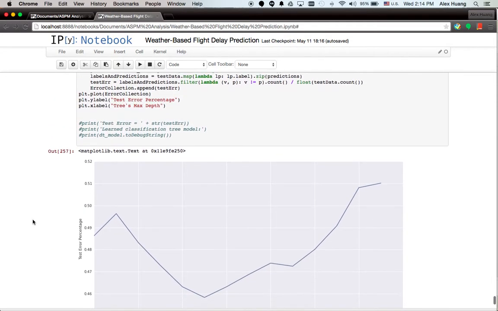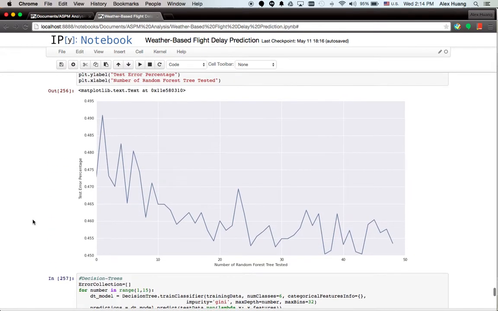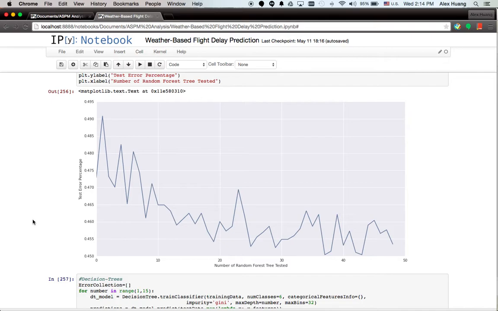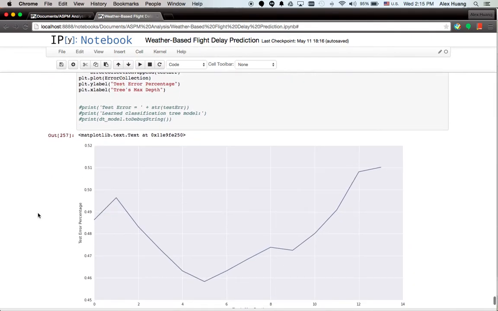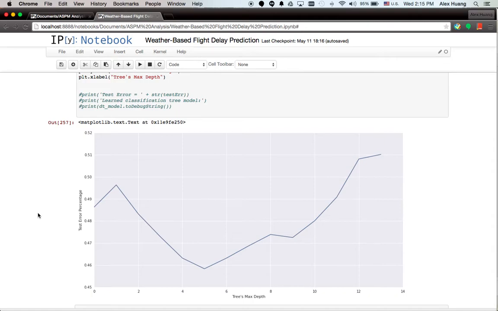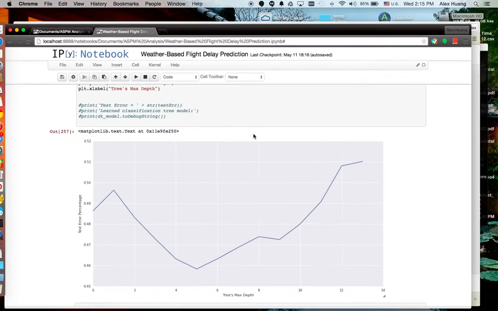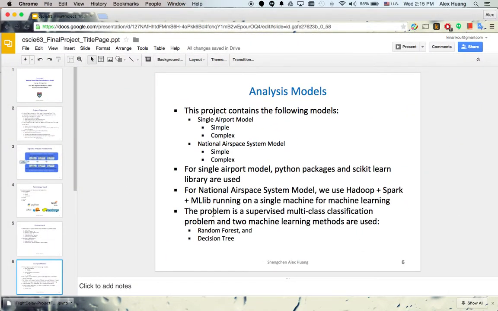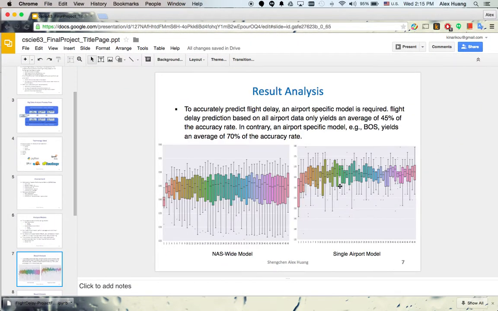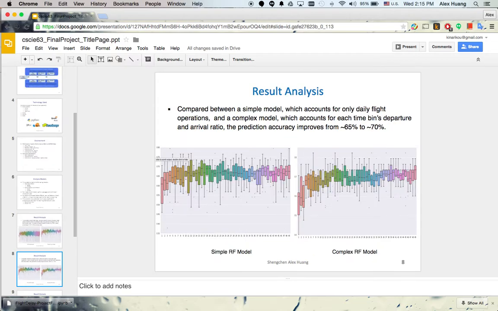And then we did another analysis. This analysis tried to look at the difference in terms of the number of random trees that are created. And the second one is the number of levels, that is, how many levels we want to go deep down to get a better result. As you can see here, roughly around 4 will give us the better result. And then going back to the original analysis, we see the result. As you can see here, the complex single airport model will get a better result than the NASWIPE model. And also the complex random forest model is better than the simple random forest model. The improvement is around 5%.